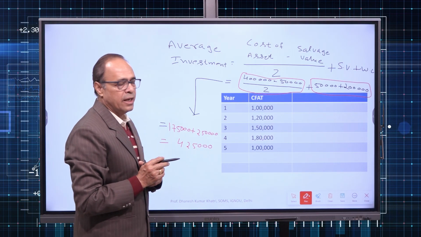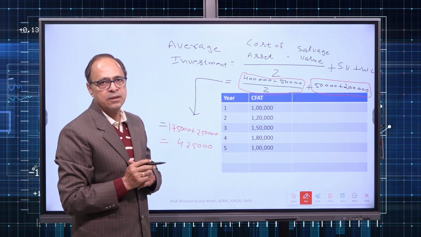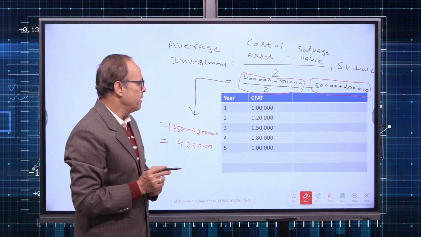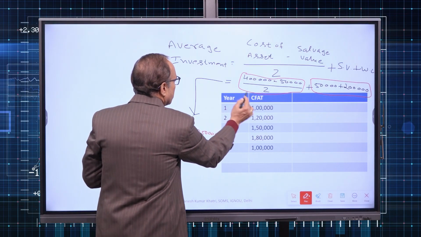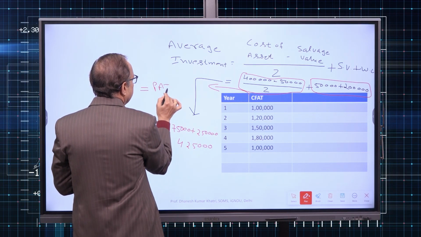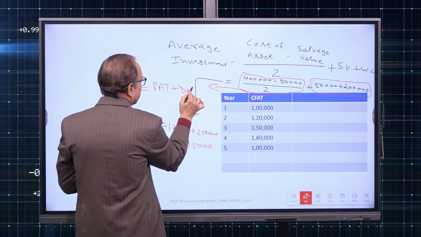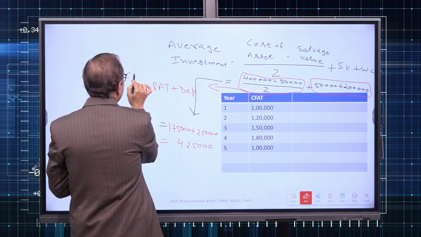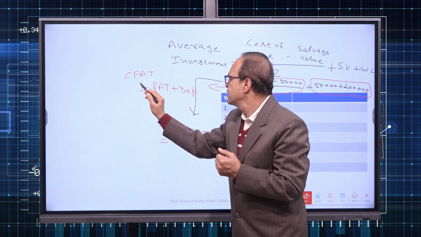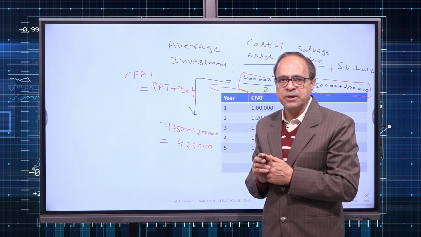Then we calculate average profit after tax. Now pay attention, in the numerical we are given CFAT. And if you remember the formula of CFAT, it is profit after tax plus depreciation.